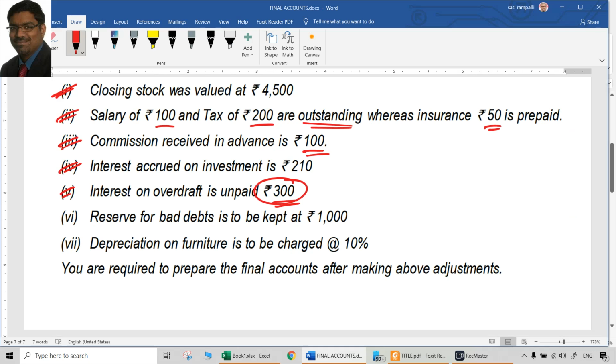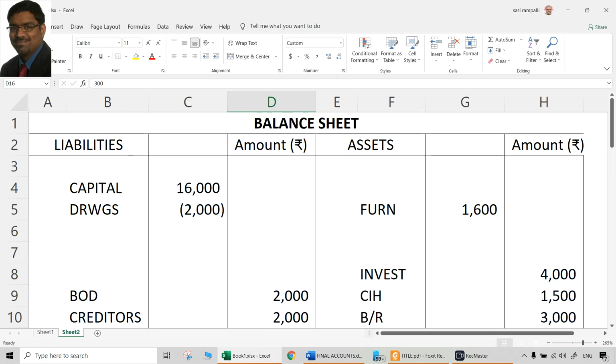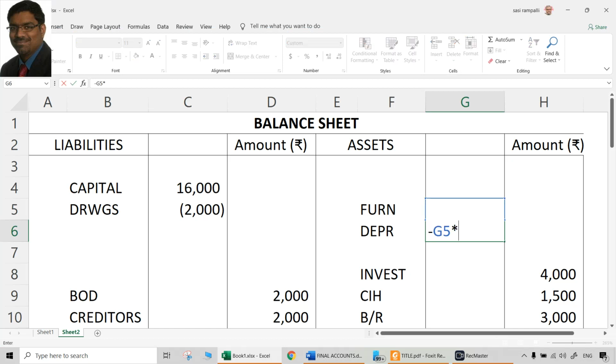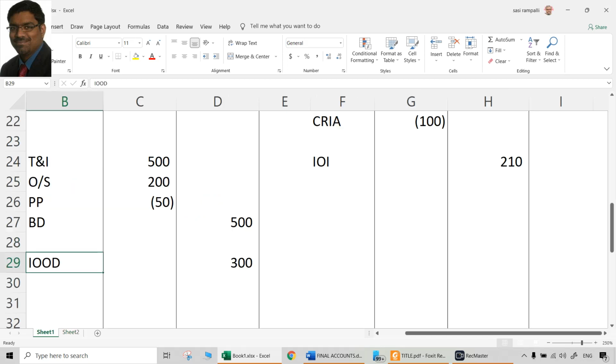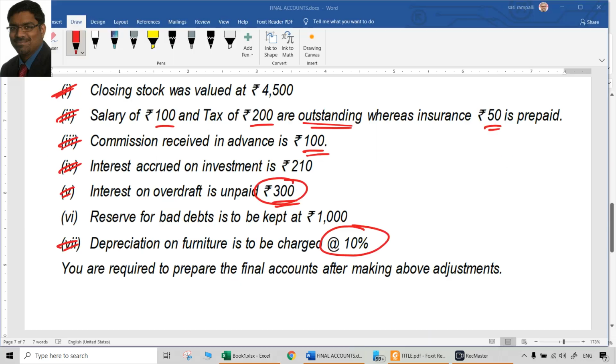Reserve for bad debts or provision for bad debts, whatever we call it, we'll come to that later. Depreciation on furniture to be charged at 10%. So depreciation, same simple adjustment always. Depreciation will be 10% of whatever the amount is. So 1600 into 10% means it will be 160. Where again this 160 will go P&L account debit side. Depreciation on furniture 160. That is also over.